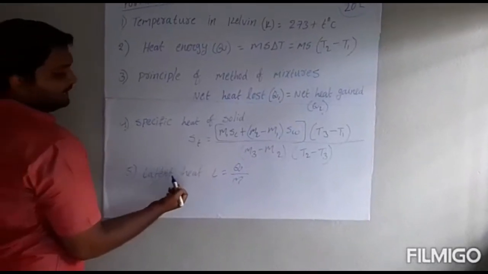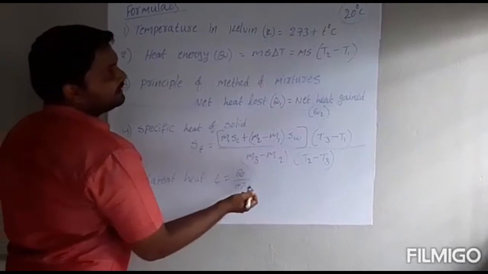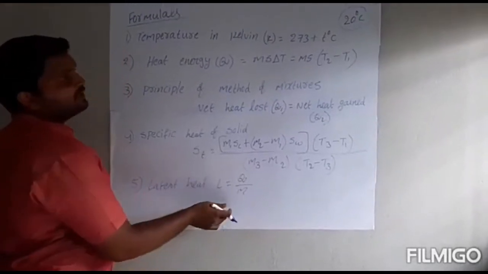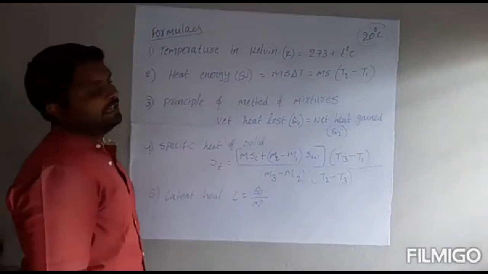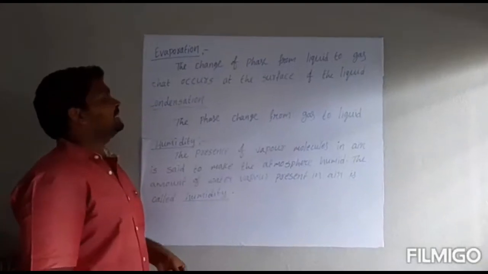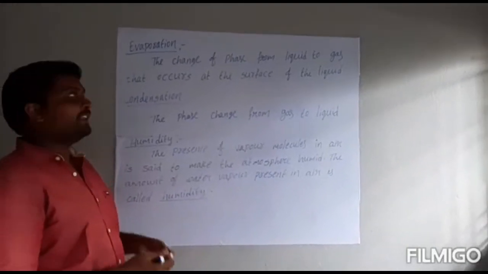After that, the fifth formula is latent heat: L is equal to Q by m. This is also an important formula in this lesson. Now we see some important definitions in this lesson.